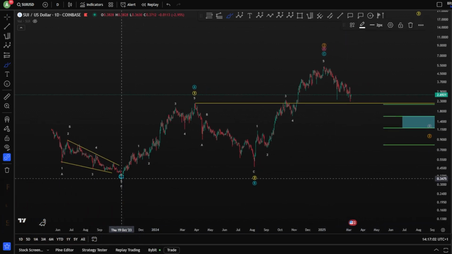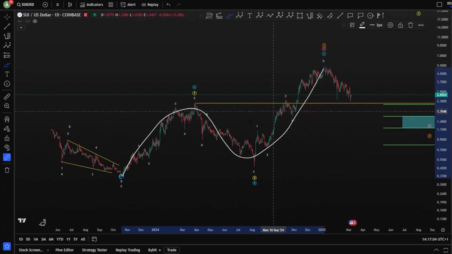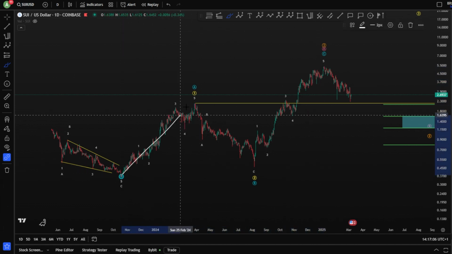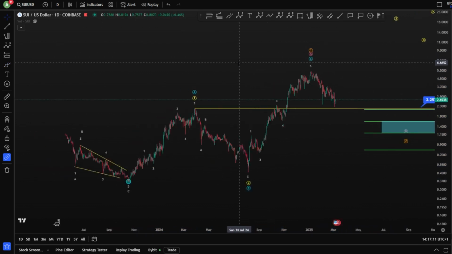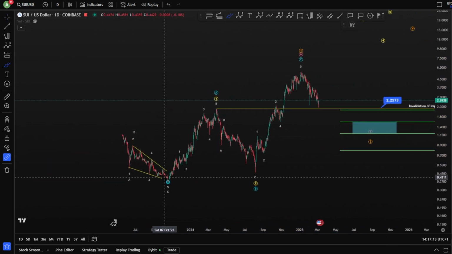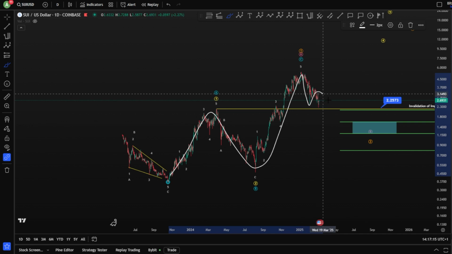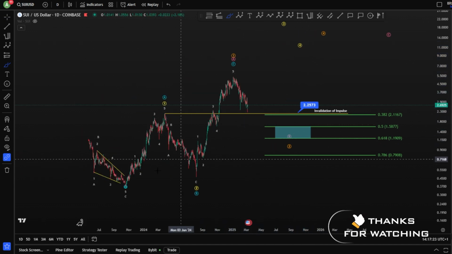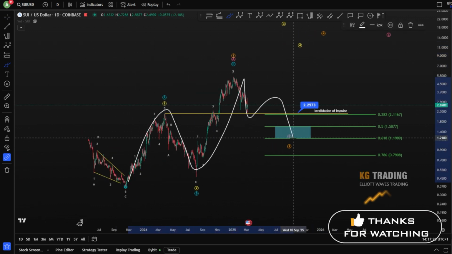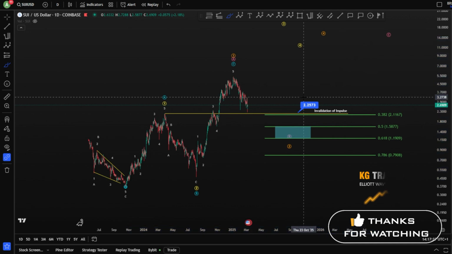On the daily, we are looking at an A, B, C toward the upside with an impulse here, potentially as well 1, 2, 3, 4, and a 5. Two bullish scenarios where you have finished, of course, A, B, and a C. You're looking for a three-wave corrective toward the downside, potentially inside this blue box, and then continuation toward the upside for a wave C impulsively, of course, three waves up, three waves down, 1, 2, 3, 4, and a 5.